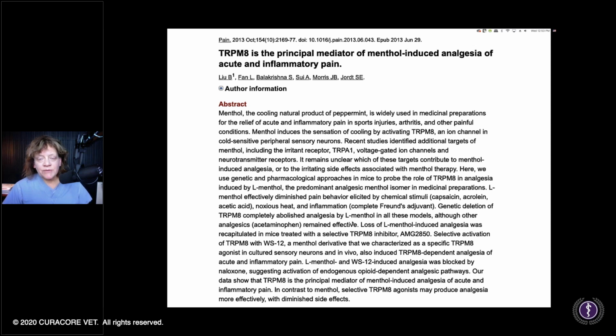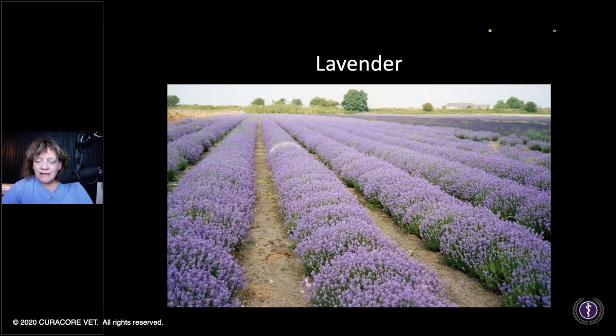And then this was back from 2013, looking at some of the channels by which peppermint produces its menthol-induced analgesia. So again, so much stuff to learn and find and reinforce what you know about drugs, but see even better the multiplicity of mechanisms with all these prima approaches, but here, botanicals.